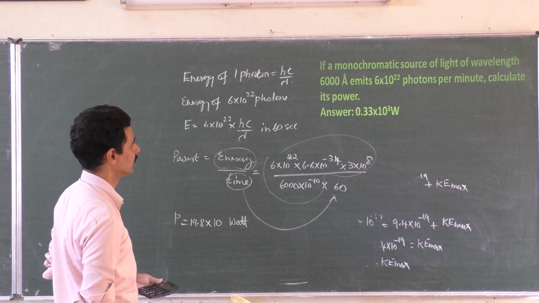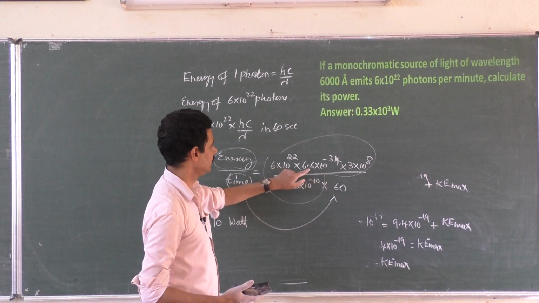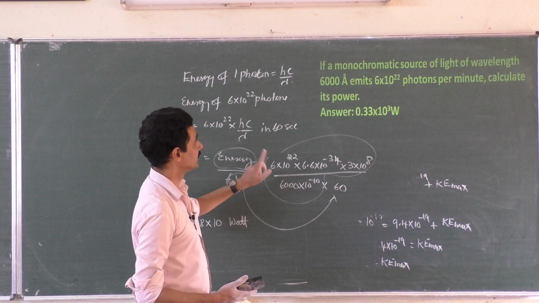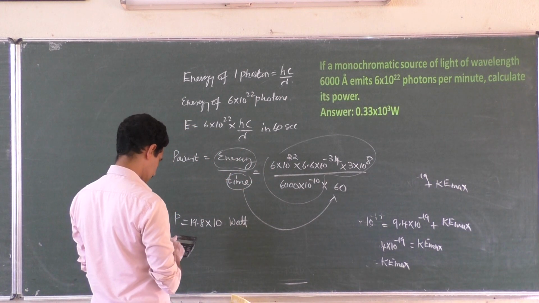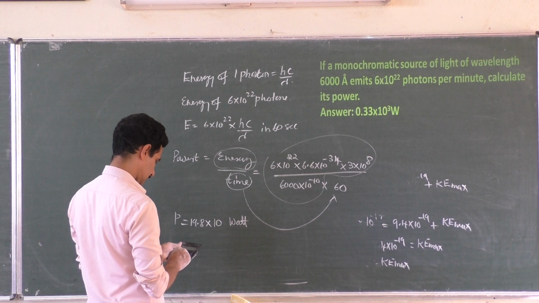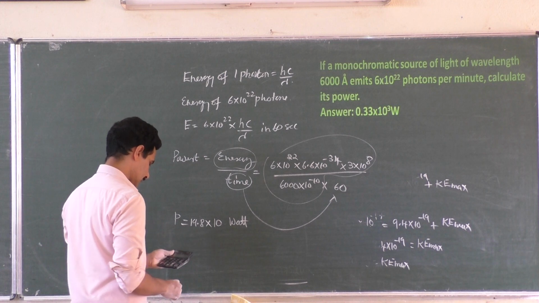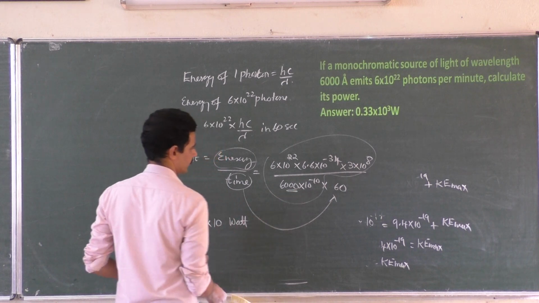there is nothing in electron volt, right? Energy is hc by lambda, and 6 into 10 to the power 22 photons. Yes, it is correct. 6 into 6.6 into 3 is equal to this much divided by 6. 19.8 into 10 to the power. So here 3 zeros I have left with.